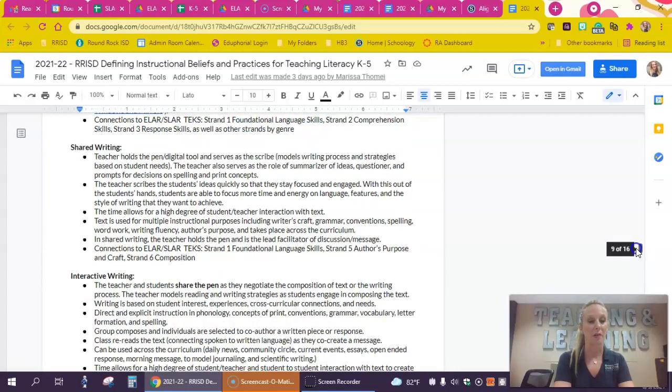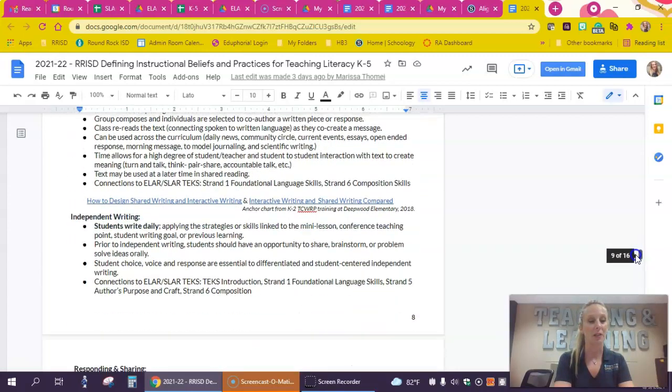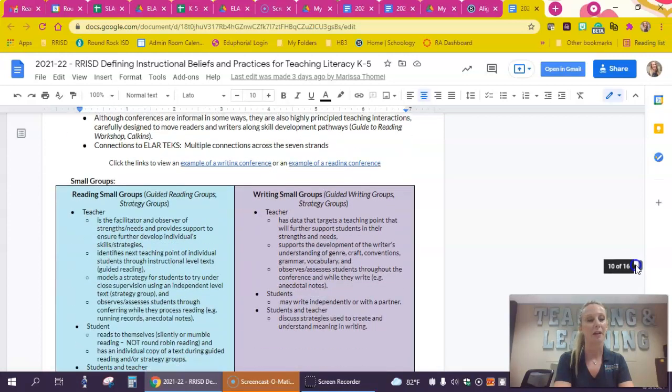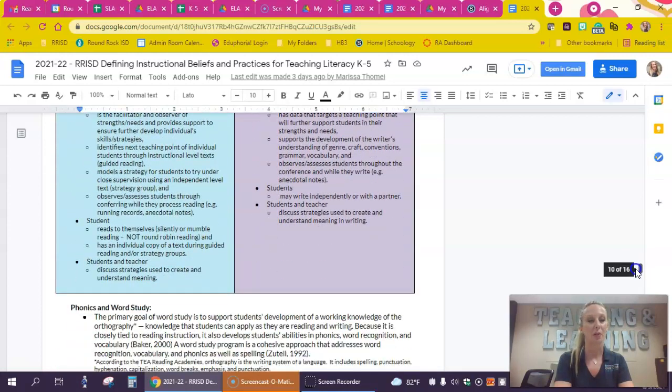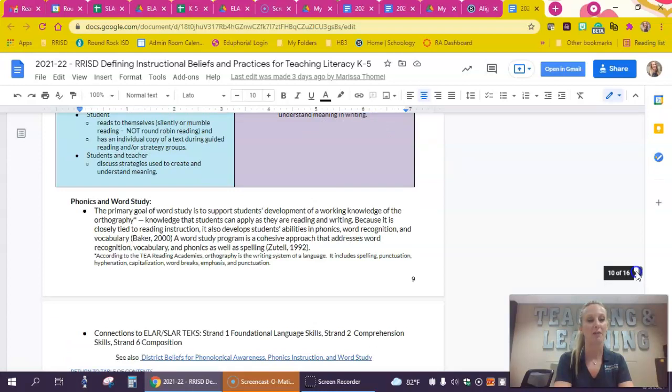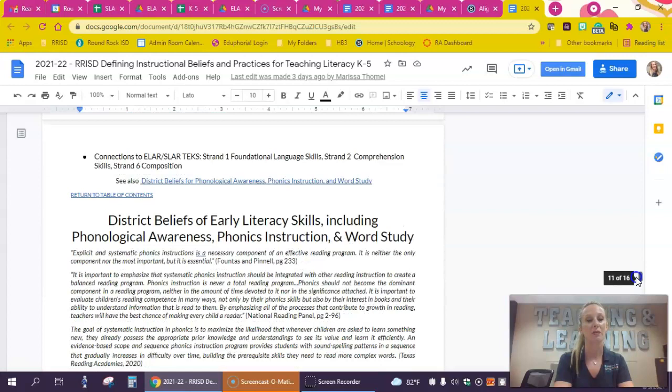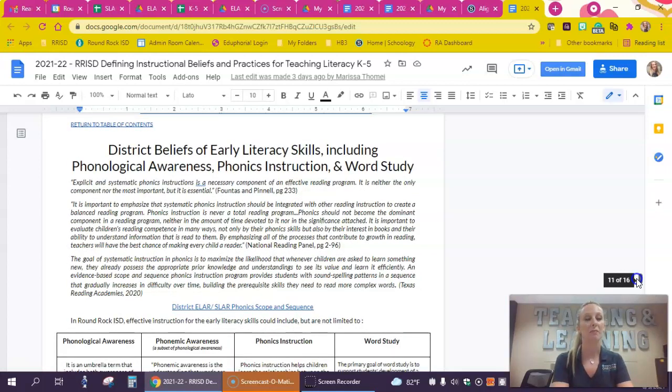So then we go on. You can see we're going to go through these really quick. All the different components that you would want to know about, structures, small groups. We go and talk about phonics and word study, defining that, and now we're going to go to a different section. This is the district beliefs on early literacy skills, including phonological awareness, phonics instruction, and word study.